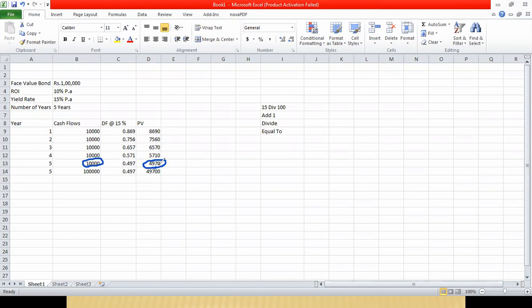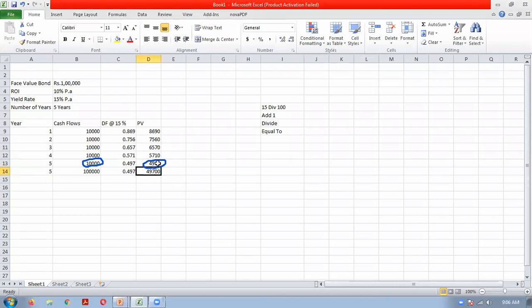For the purpose of understanding, you can understand it like that, or in reverse: if the price of some article is 10,000 in the fifth year, its price today will be 4,970. That is the meaning of present value. Means if you can buy some article today for 4,970, in the fifth year its price will become 10,000 if the discounting factor we have taken is 15 percent.